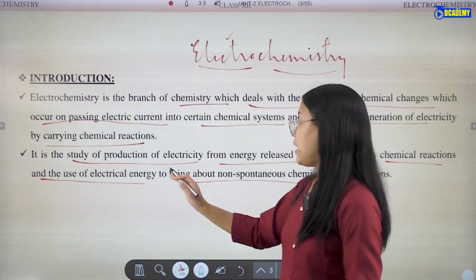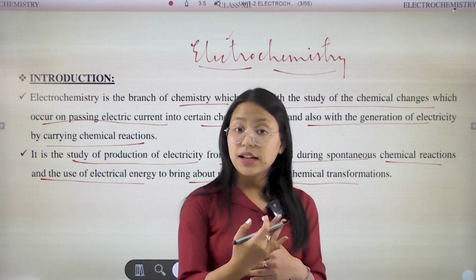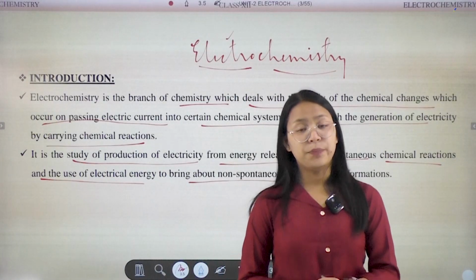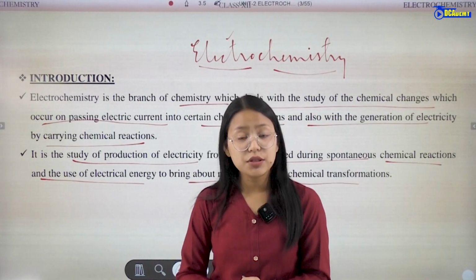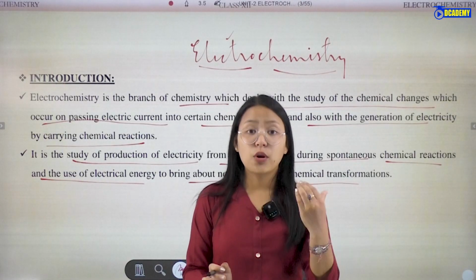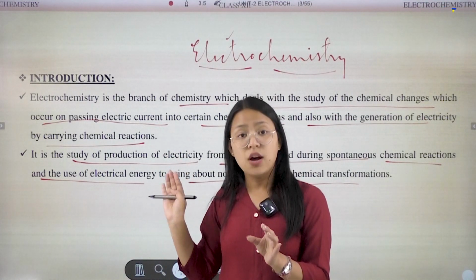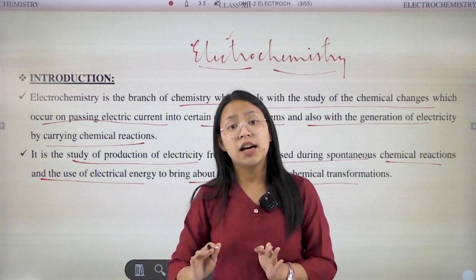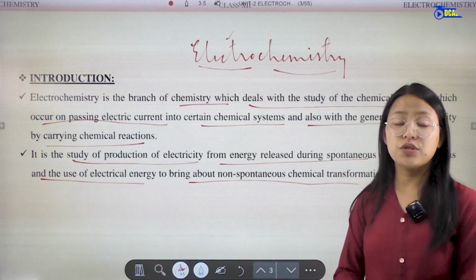So in the redox reaction in which electricity is generated, then that is also a type of what? Electrochemistry. So from this point we came to know that electrochemistry is a branch of the chemistry in which we are going to study about the chemical reactions, that is spontaneous chemical reactions, which is carried out with the help of what? Electricity, or to generate the electricity by the spontaneous reaction. So these are the brief introduction about the electrochemistry.